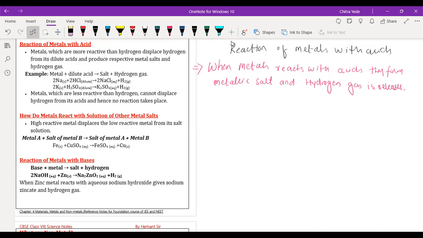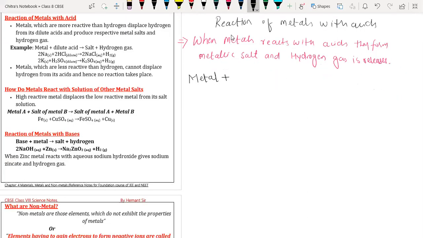Okay, very important. Okay, now I'm going to write the word reaction for that. So here we have metal. Sir, for me, your screen is stuck. It's okay, probably there is a network problem on your side.